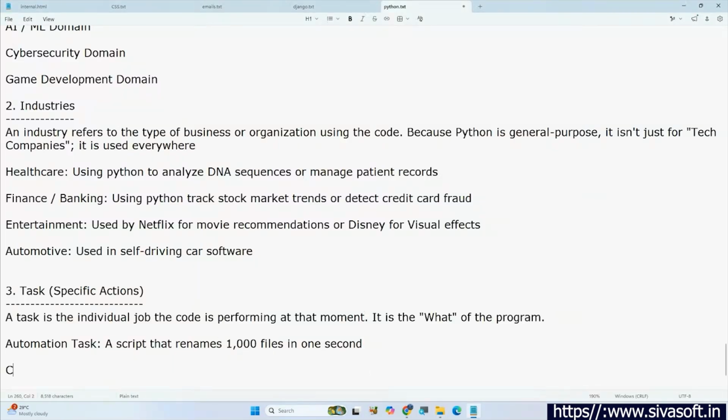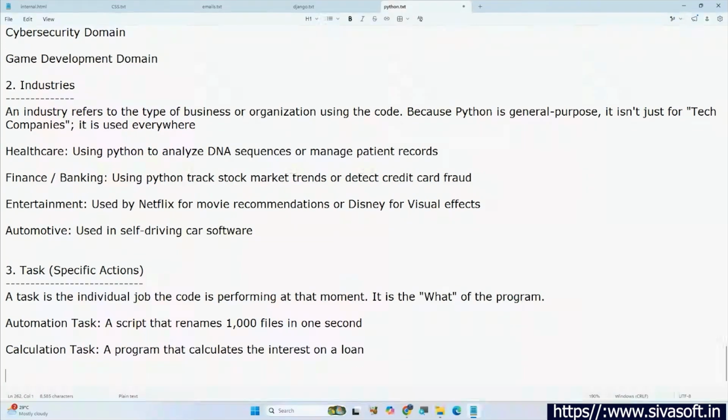Okay. Next, calculation task. In this case, we are going to write a Python program that calculates the interest on a loan. So instead of manual calculation, we'll be writing some Python code, and based on that, it is going to calculate the interest on a loan. Okay. Next, communication task. A Python script that sends an automated email when a price drops.